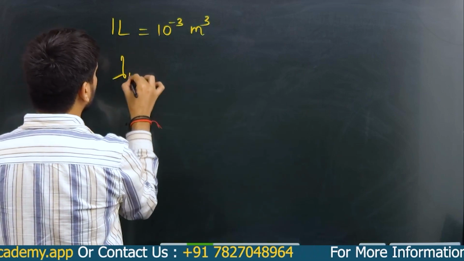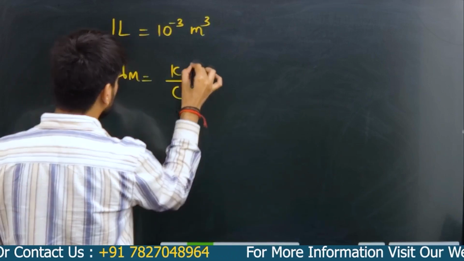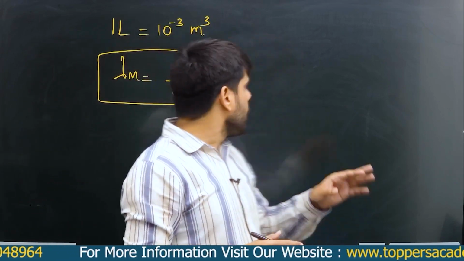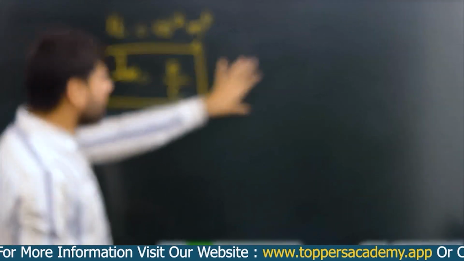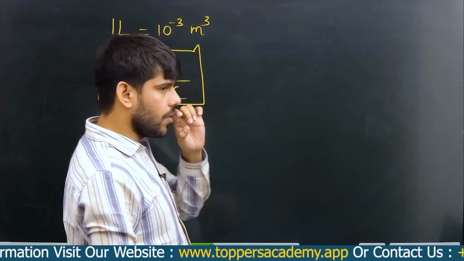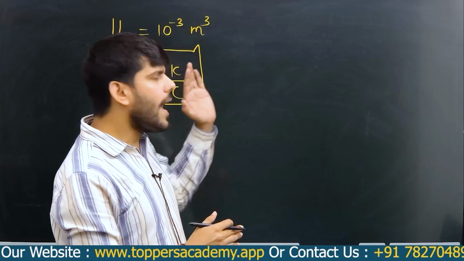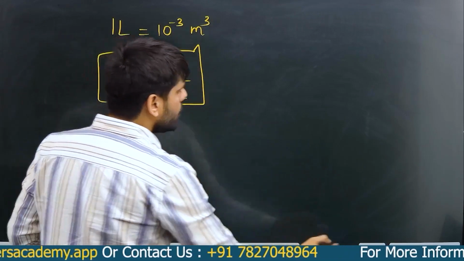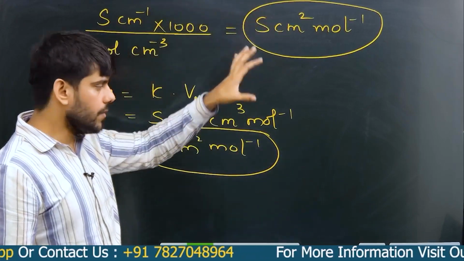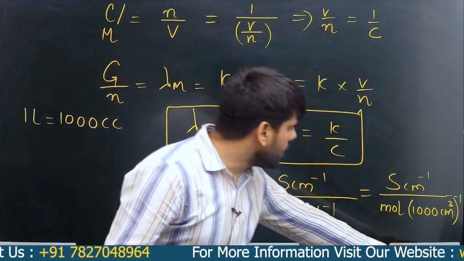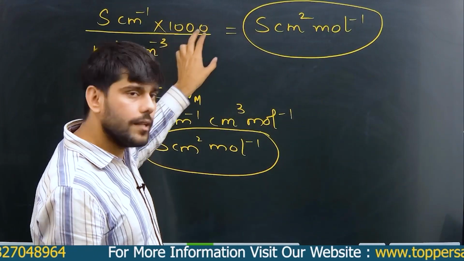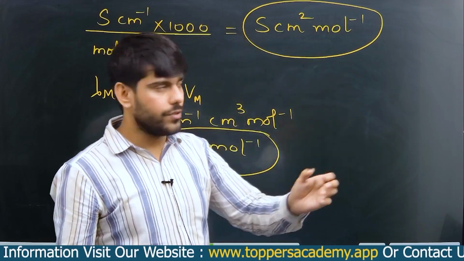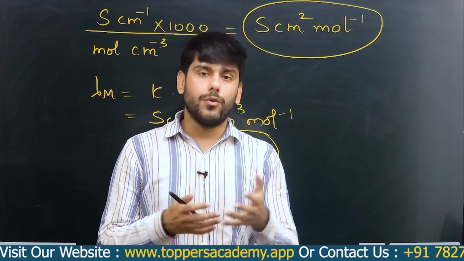Just remember the formula that lambda m is equal to kappa upon C, and you can convert the units in the question itself. Just write the values for kappa, just write the values for the concentration, molarity, and you can convert accordingly. So please remember this particular formula. Do not remember this factor of 1000. This factor of 1000 is applicable when the cell constant has the unit of centimeter inverse, or kappa has the unit of Siemens per centimeter.